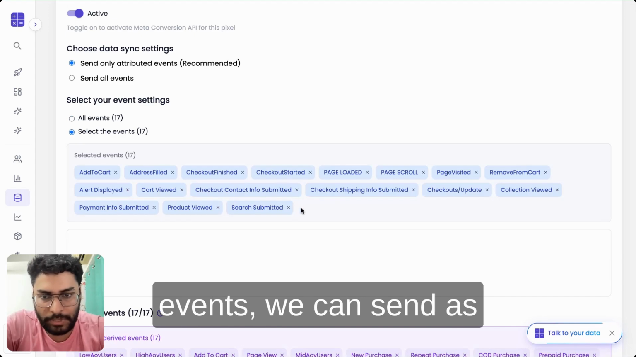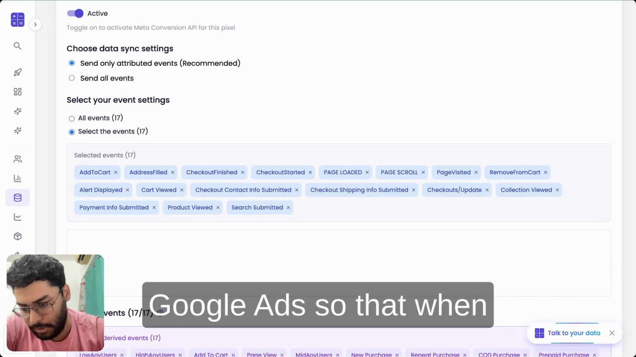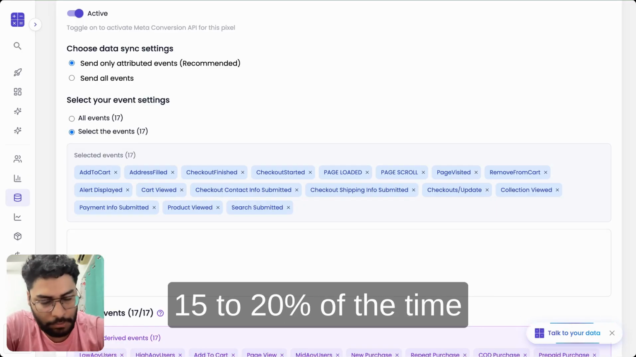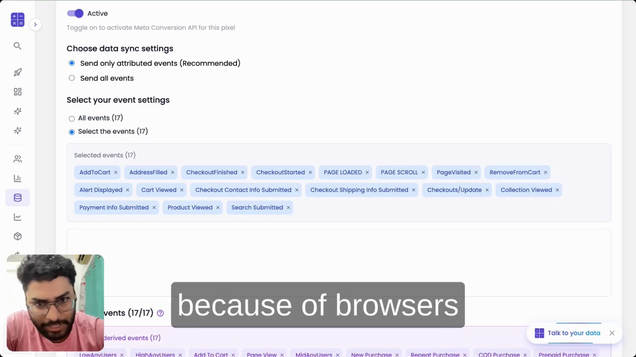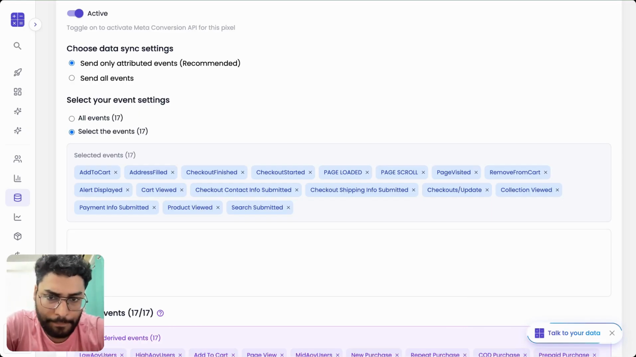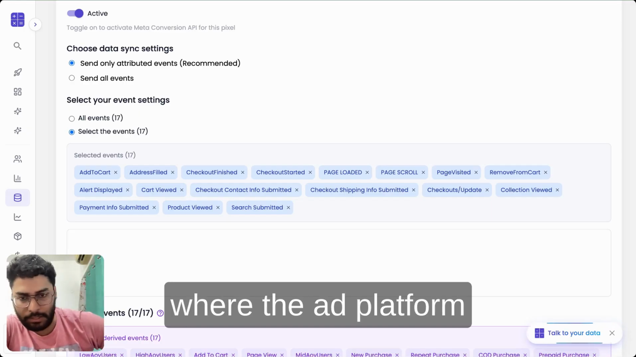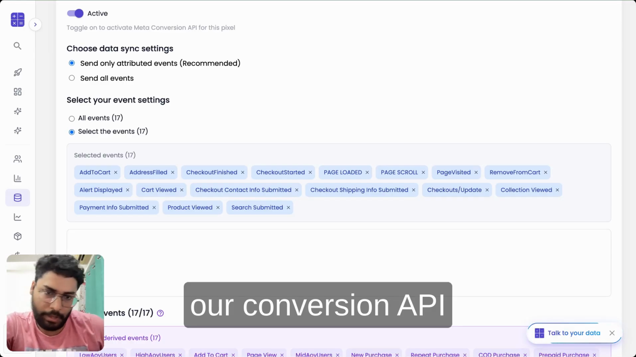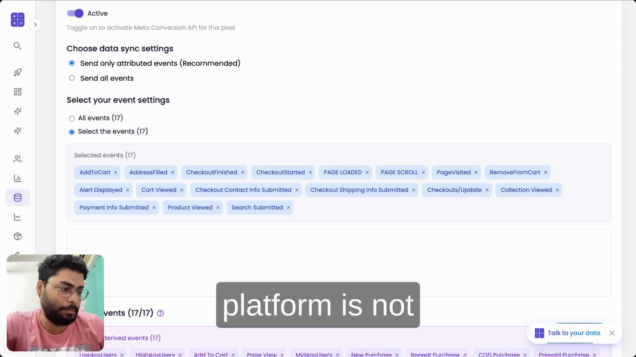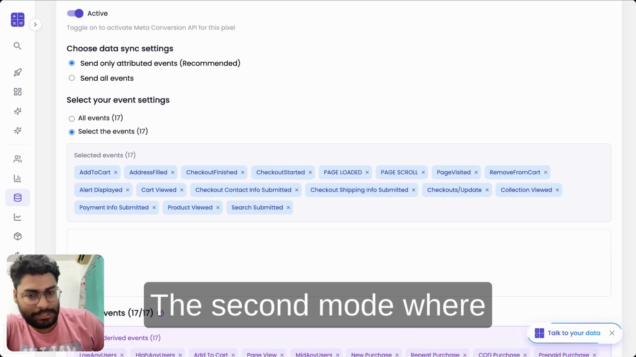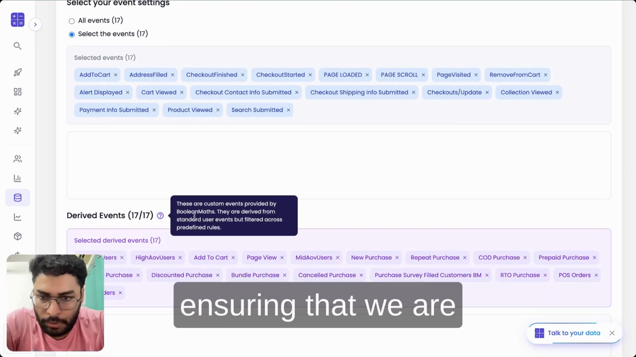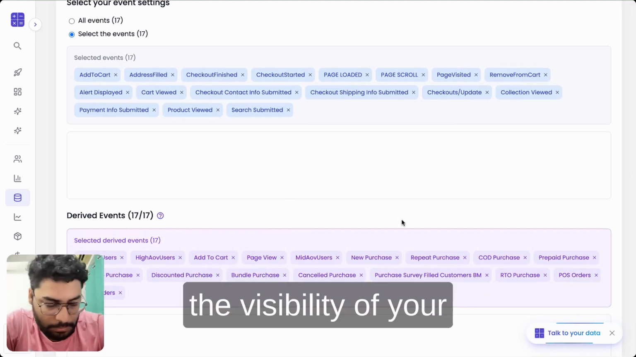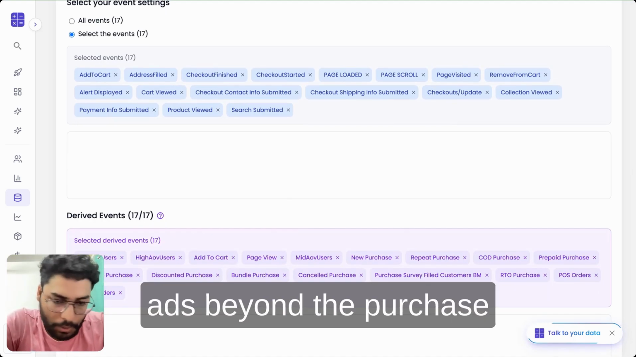All these standard events we can send as backup to your Meta and Google ads, so that when their tracking fails, which happens roughly 15 to 20% of the time, either because of ad blockers or because of iOS restrictions or because of browsers like Safari and Brave, in those 20% cases where the ad platform tracking is failing, our conversion API acts as the backup to ensure that the ad platform is not missing any key events. The second mode where conversion API is very useful is ensuring that we are able to expand the visibility of your ads beyond the purchase signal.